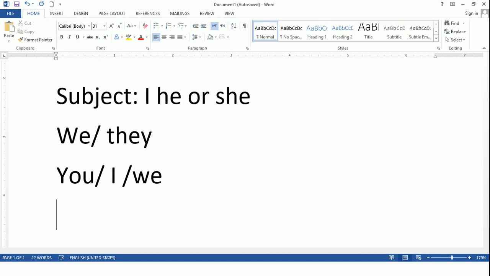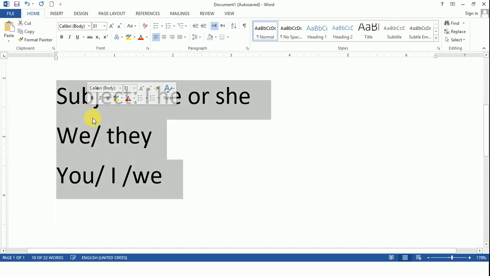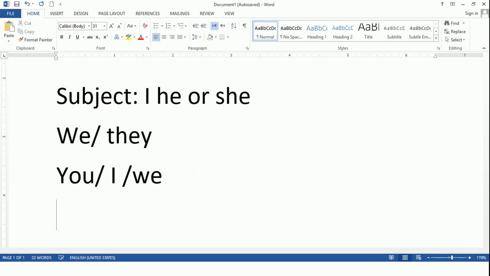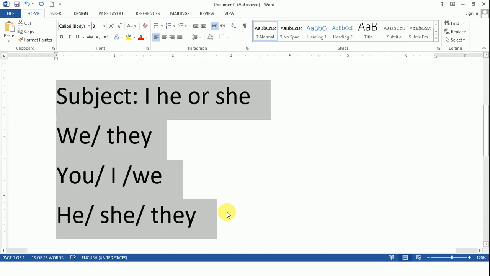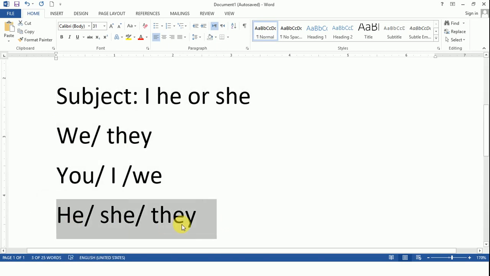Then there are other things that do not change. The same goes with possessive adjectives and possessive pronouns. He is not changed, she doesn't change, and they is also not changed. These three are not changed while we are converting a sentence from direct speech into indirect speech.